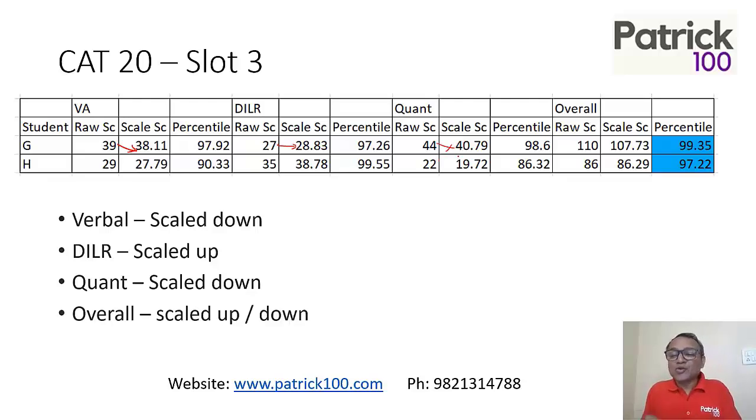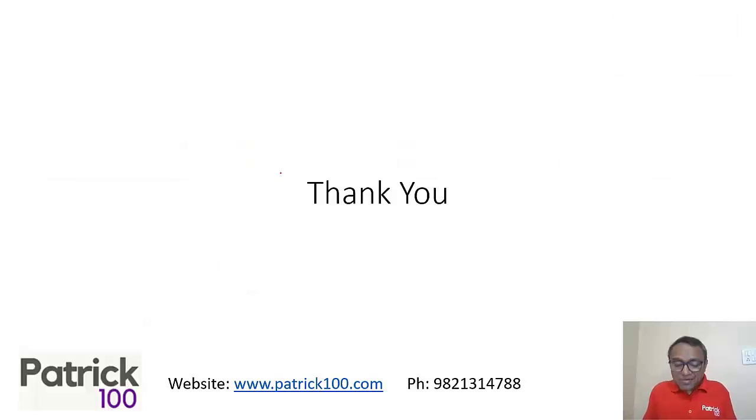Overall, it was up or down based on where you have scored higher marks. So if you look at here, the scaling was down. Why was the scaling down? Because he scored fewer marks in DLR but more marks in VA and Cont, where the scaling was down. Whereas here the scaling was up. Why was the scaling up? Because he scored higher marks in DLR where the scaling was up, with other sections down. That's what determined it. I hope this helped you understand what the raw score and scaled score are.